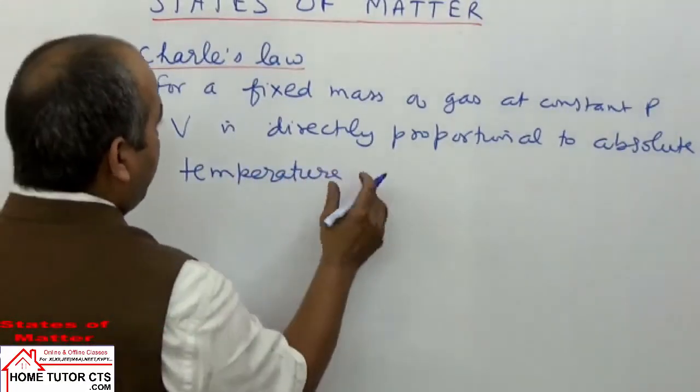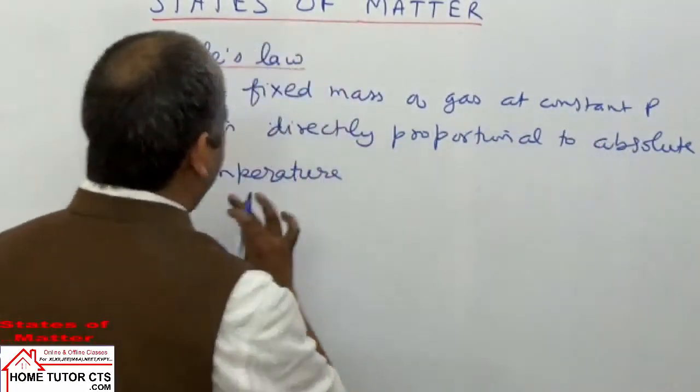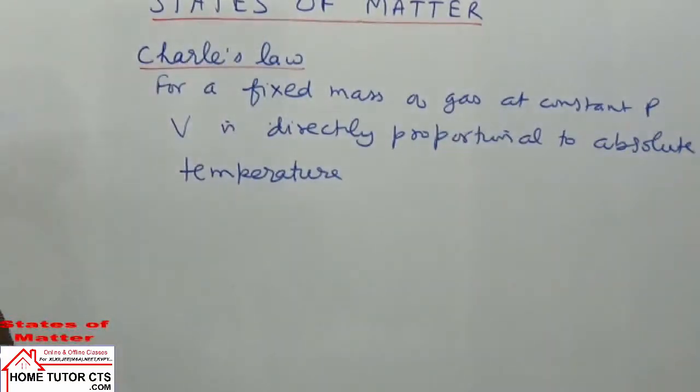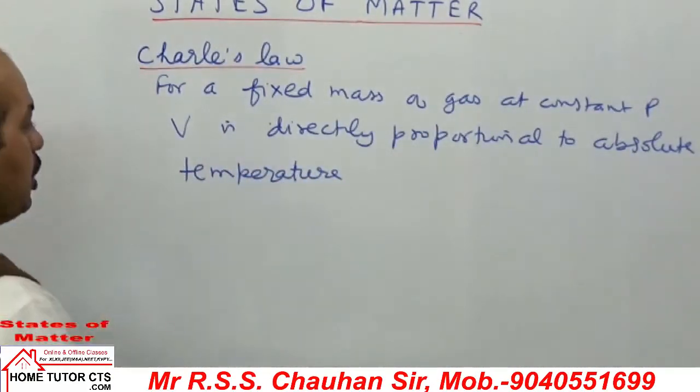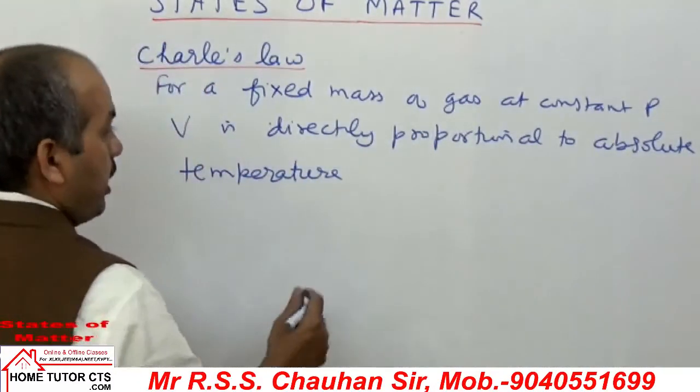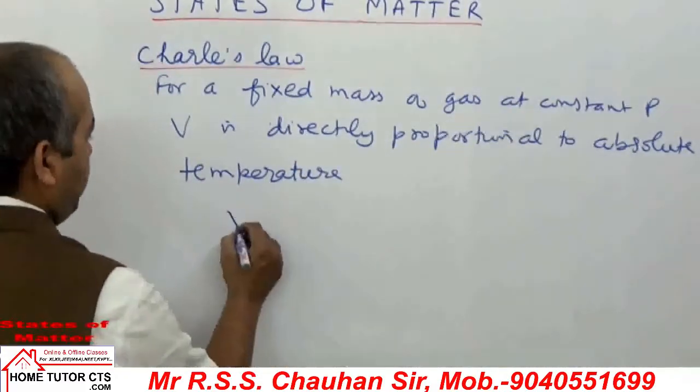Volume is directly proportional to absolute temperature. Meaning, when we take temperature in Kelvin scale, it is called as absolute temperature.